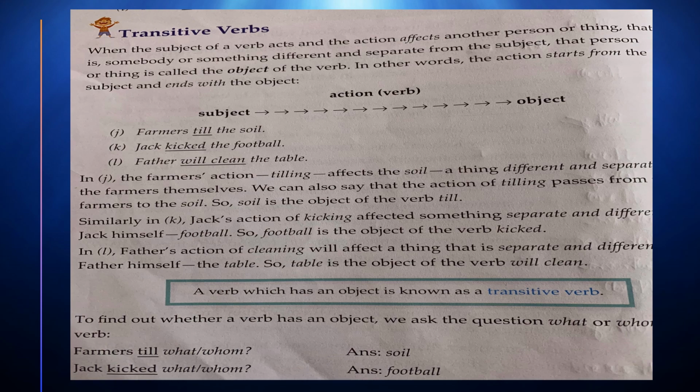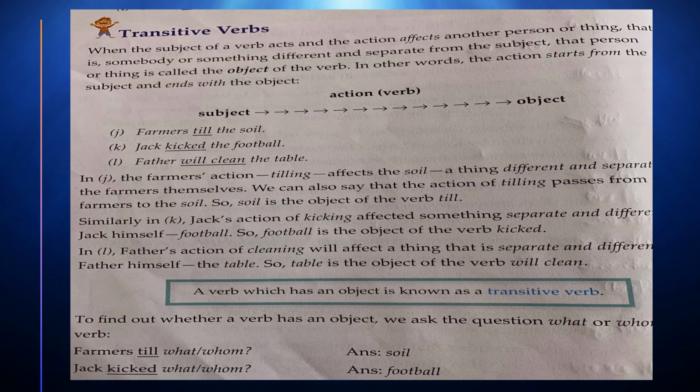There is one subject. That subject is going to do some action, and the effect of that action is going to affect some person or thing. That is somebody or something different and separate from the subject. See, that second person or thing is separate from the subject.